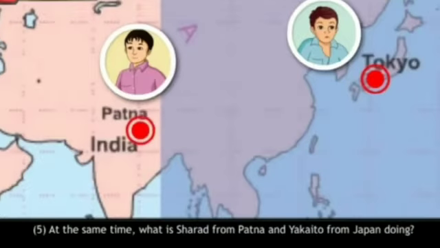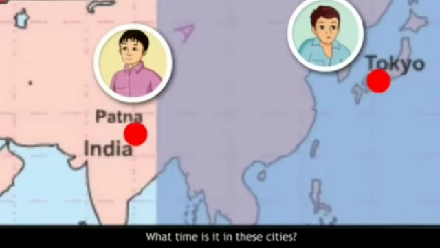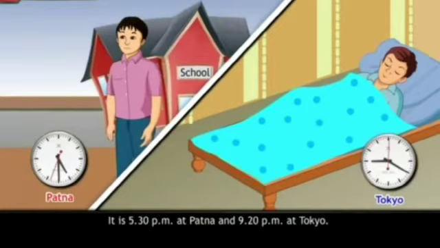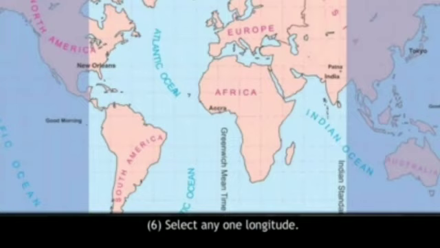Question 5. At the same time, what is Sharad from Patna and Yakaito from Japan doing? What time is it in these cities? Answer. Sharad is returning home from school and Yakaito is preparing for the night sleep. It is 5:30 p.m. at Patna and 9:20 p.m. at Tokyo.